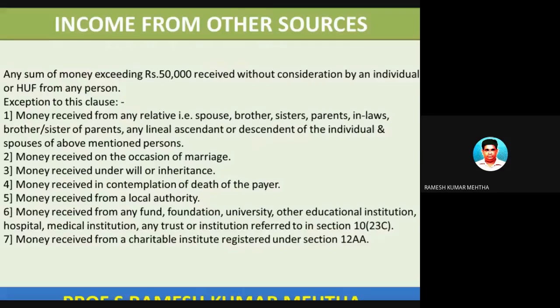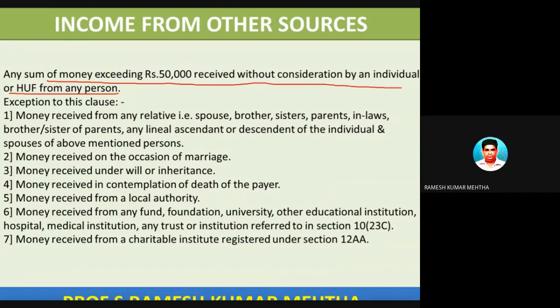Let's take some more examples. Another item which falls under the category of income from other sources is any sum of money exceeding 50,000 rupees received without consideration by an individual or HUF from any person.